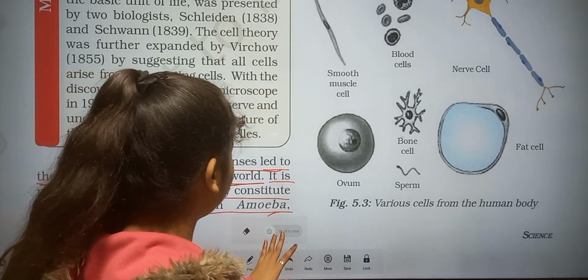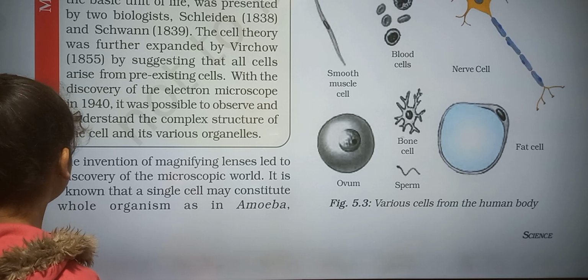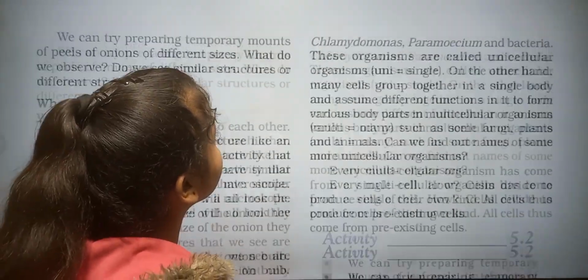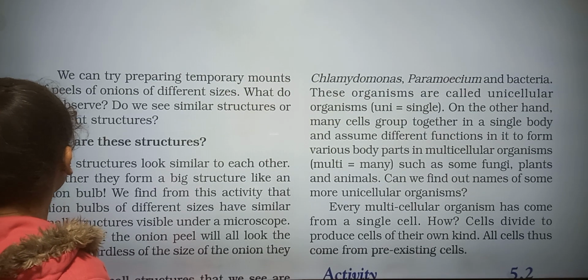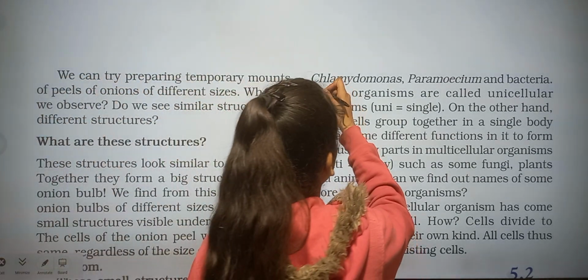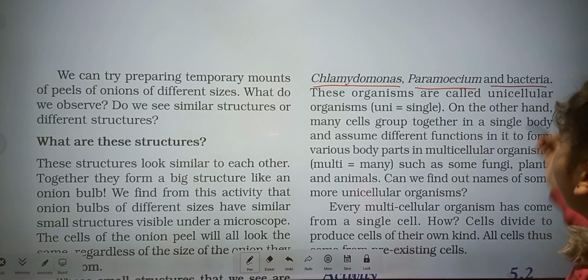So I hope you understand this well. Now here, Chlamydomonas, paramecium and bacteria.